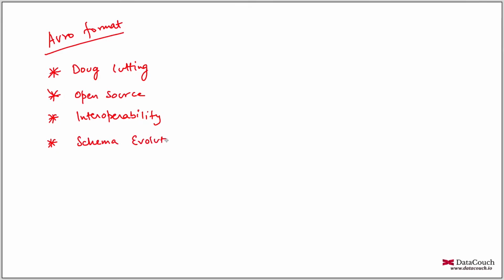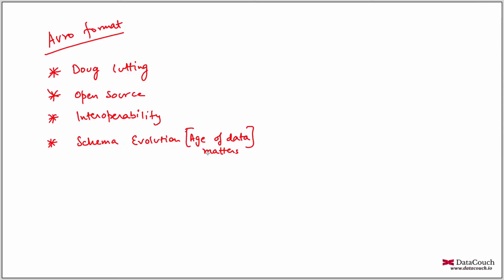I will be explaining the concept of schema evolution in another video, but just understand, if you have an old version of data and you are reading it with a new version of schema, then you are not getting any exception. This is a kind of schema evolution example. It is very helpful when you want to store data for the long term, when the age of data matters, because with time your schema will evolve, and you don't want to be unable to read old data because a new schema has come.